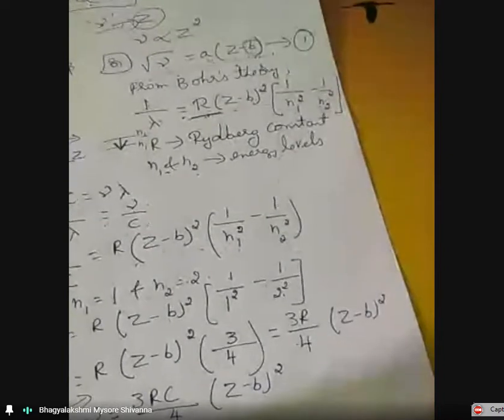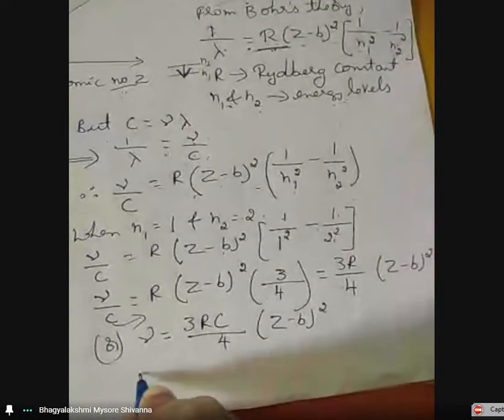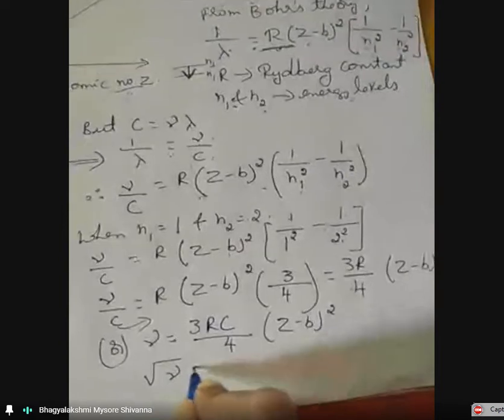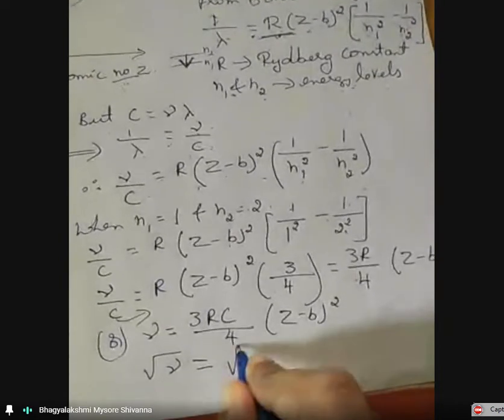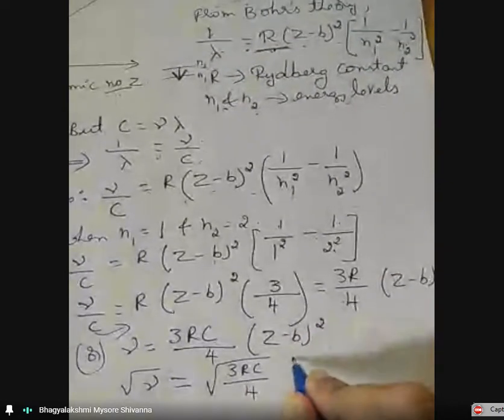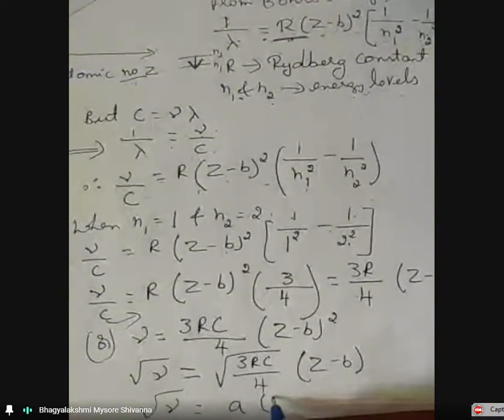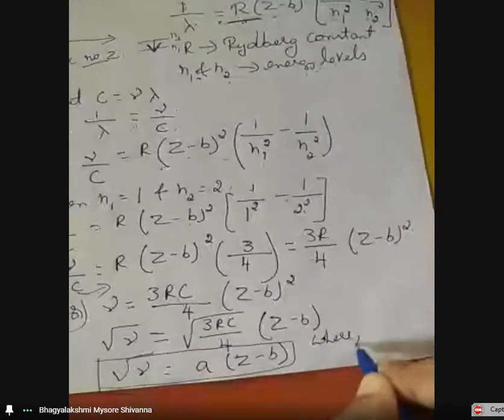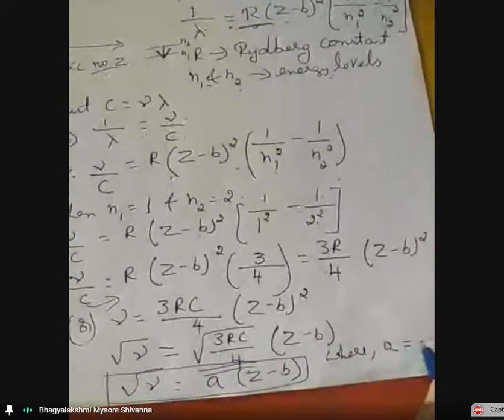If we take the square root on both sides, square root of mu is equal to square root of 3RC by 4, into (Z minus B), or square root of mu is equal to A into (Z minus B), where A is equal to square root of 3RC by 4.